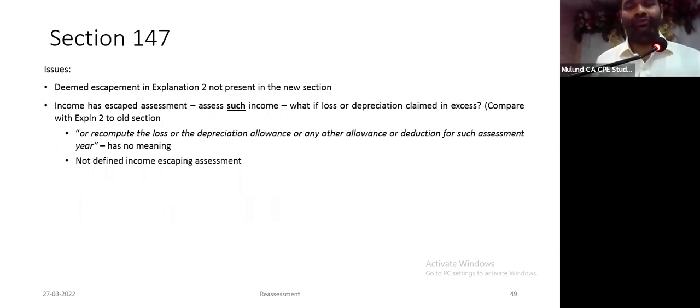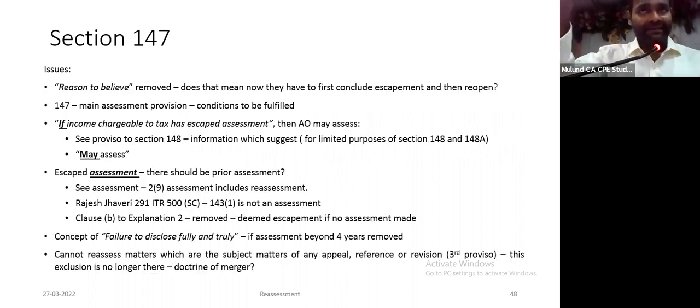Deemed escapement in explanation 2 is not present in the new section. Lot many complications. I am sorry. The presentation which is coming here might have some differences. I have added something which is not forming part of your presentation, so Himanshu will send it by way of email. Otherwise you would read it later and keep thinking. Already sent. I am told it's already sent. As you read, new arguments develop. So that is why I have made some changes. Now please again read this.